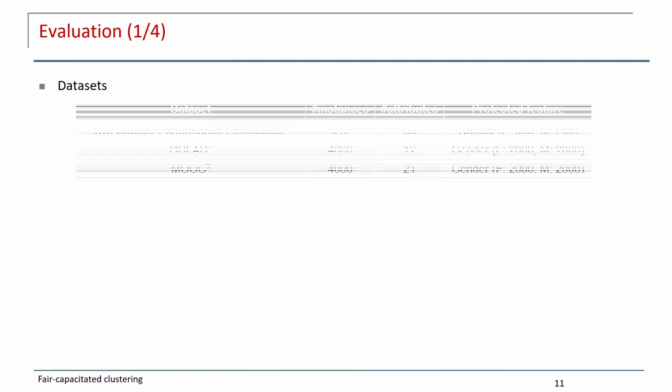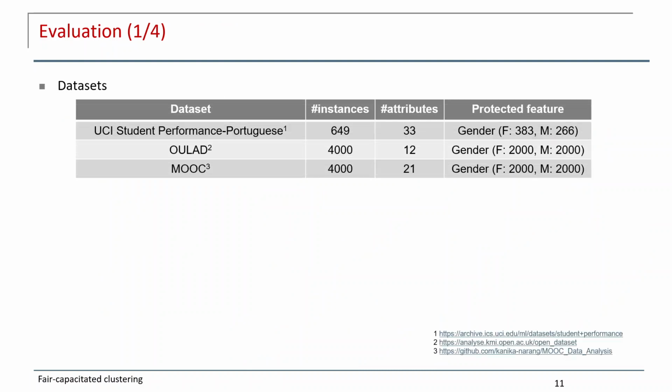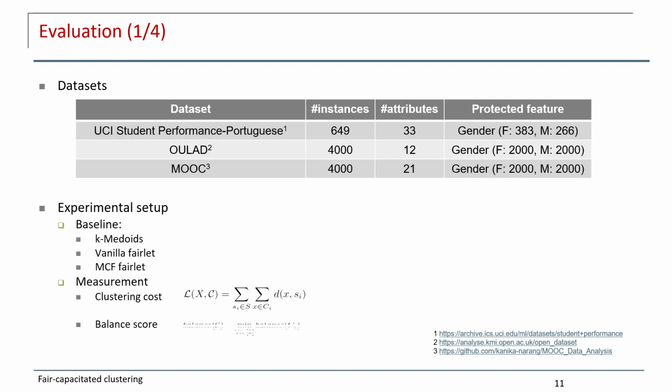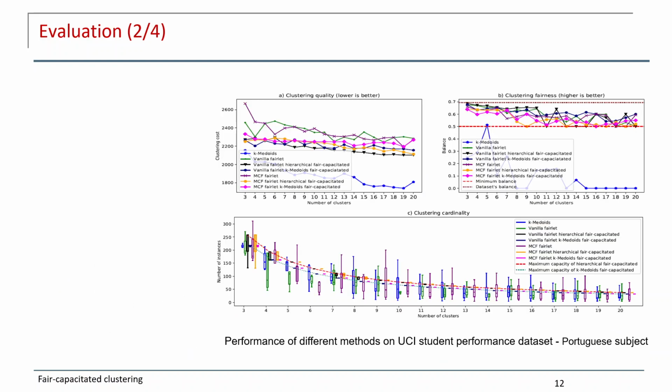We evaluate our method with 3 different datasets: UCI student performance, OLAP, and MOF dataset. When we experiment, we compare our method with the baselines k-medoids vanilla fillets and MCF fillets, and we measure the clustering cost, balance score, and capacity with the formulas on screen.